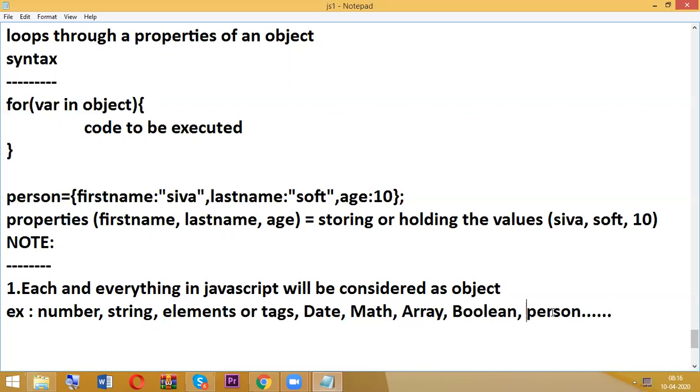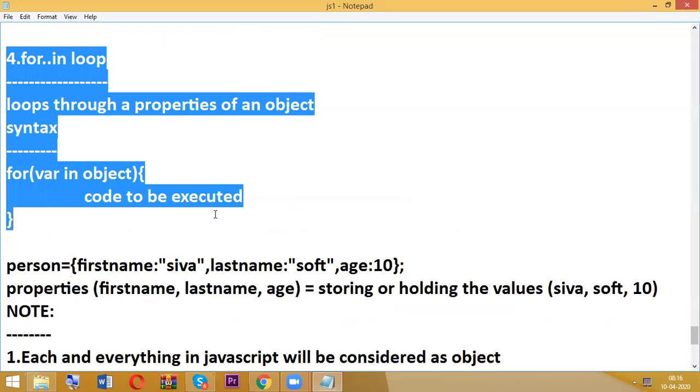Now I have defined my own user-defined object, with properties like first name, last name, age, and values Shiva, soft, and 10. So what is the use of the for in loop? It loops through the properties of an object, so the loop will be executed based on the properties.